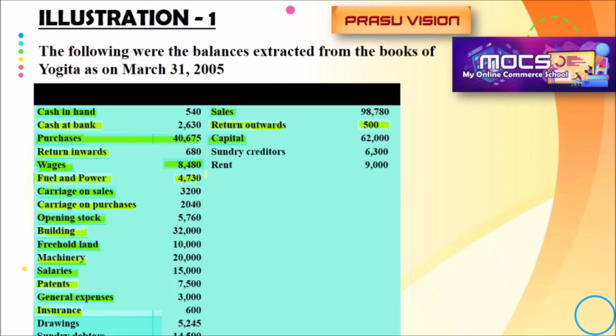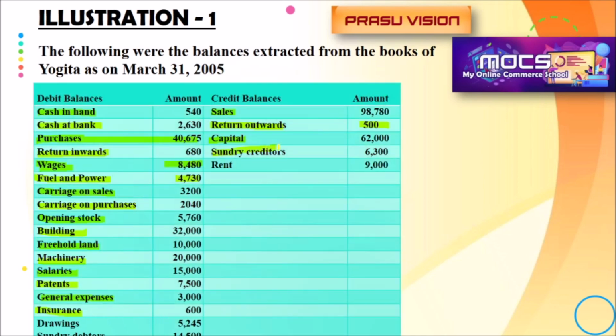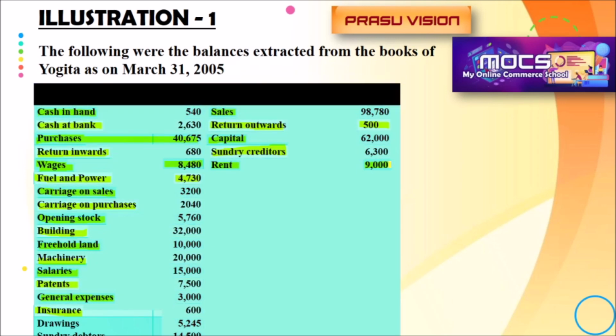14,500. That will be an asset, recorded on the asset side of the balance sheet. Sundry creditors is a liability. It will be noted on the liability side of the balance sheet. Rent is rent received. It will be taken into the credit side of the profit and loss account.